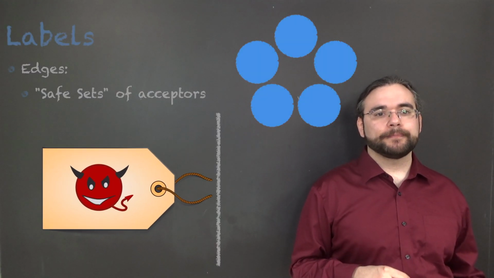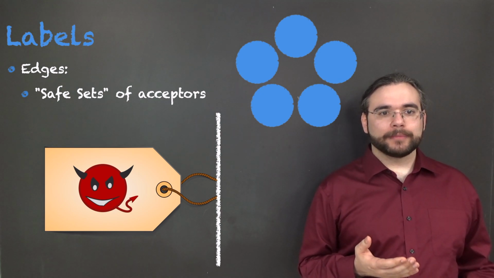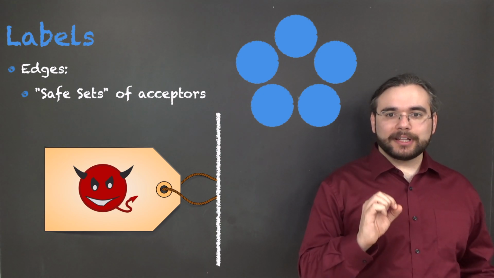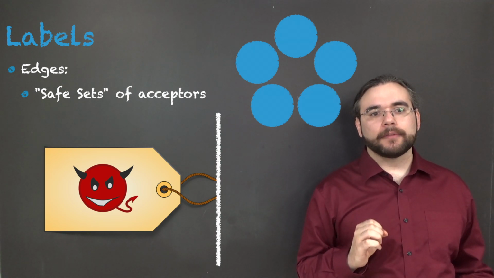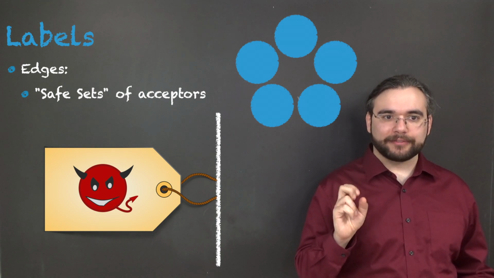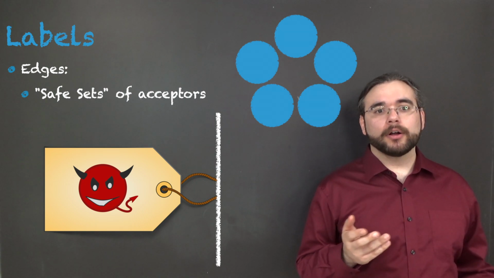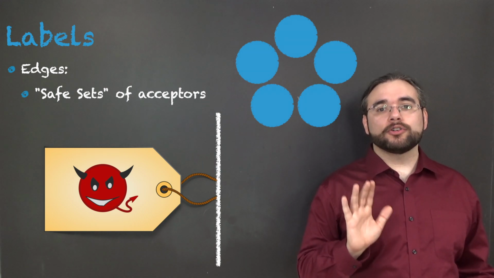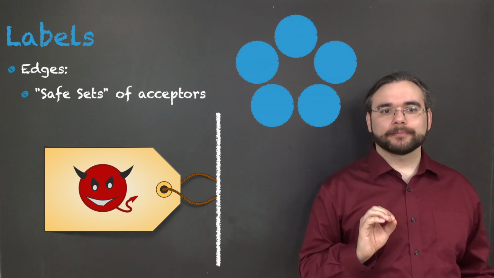implement these labels. Edge labels express when 2 learners want to agree. If we're worried specifically about Byzantine and crash failures, then it turns out that what we really have to express here are which acceptors are safe. That is to say, which acceptors won't send wrong or out of order messages.